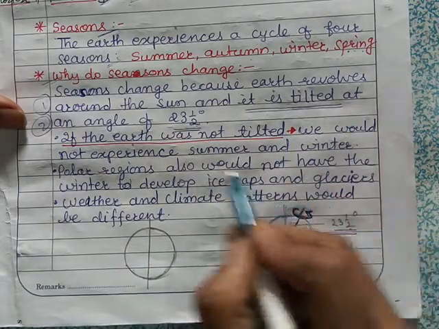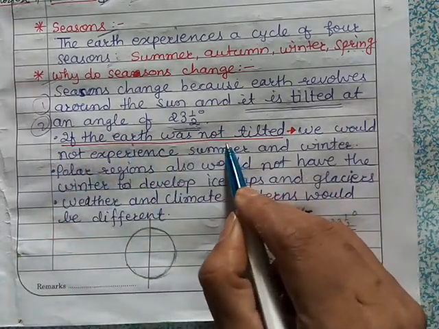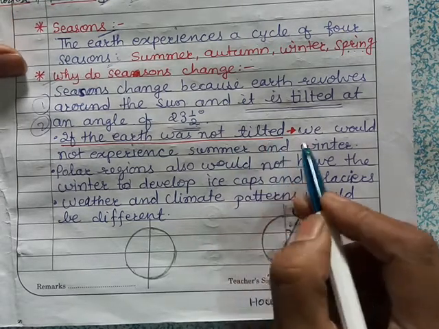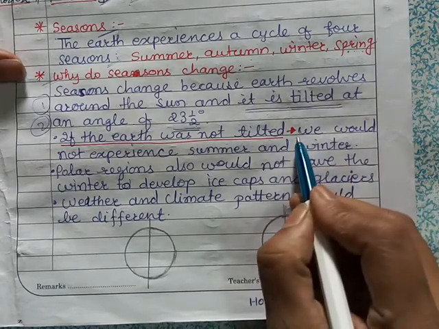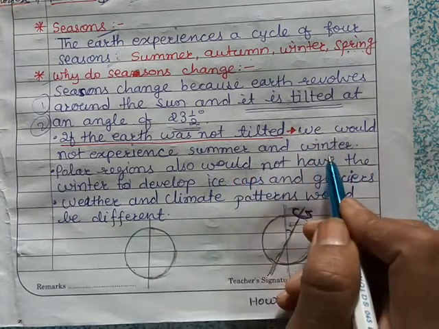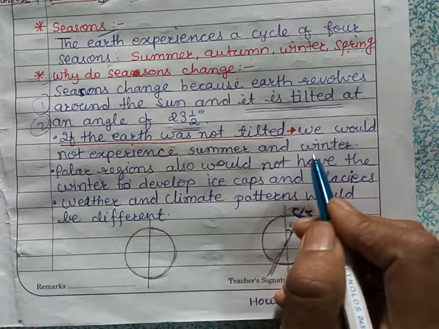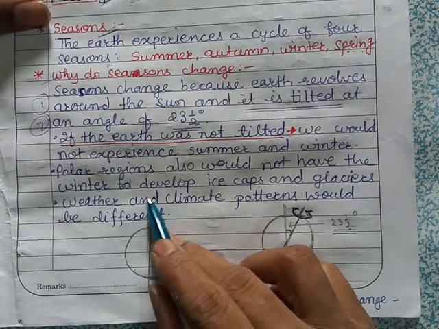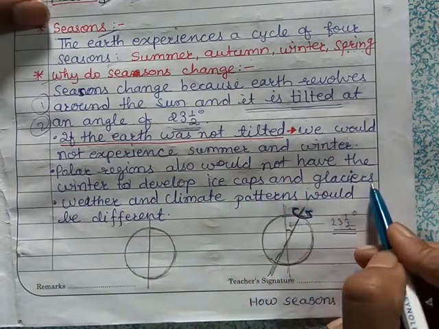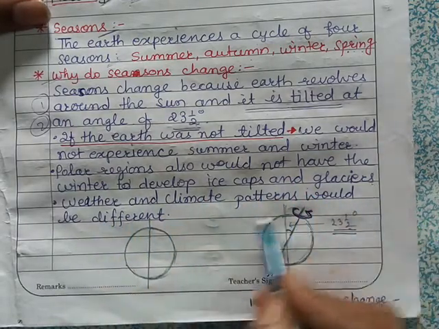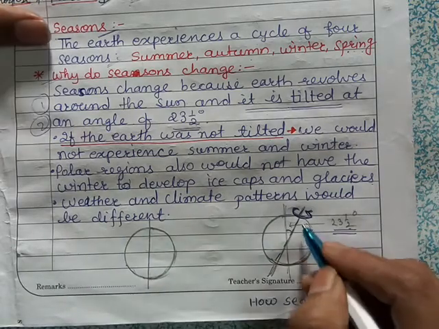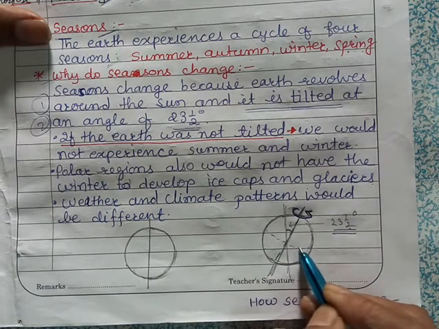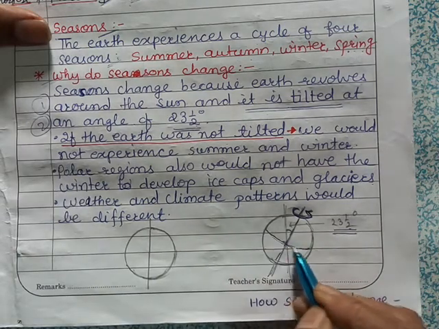Now, if the earth was not tilted, what would happen? We would not experience summer and winter. Summer and winter seasons would not be there. The polar regions also would not have winter to develop ice caps and glaciers, and weather and climate patterns would be different. Because of this tilting, the equatorial region of the earth, the equator of the earth, is there.